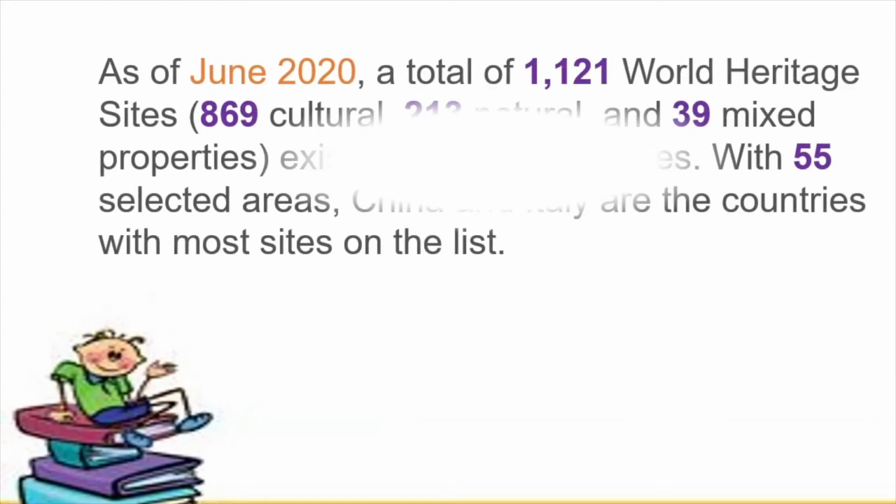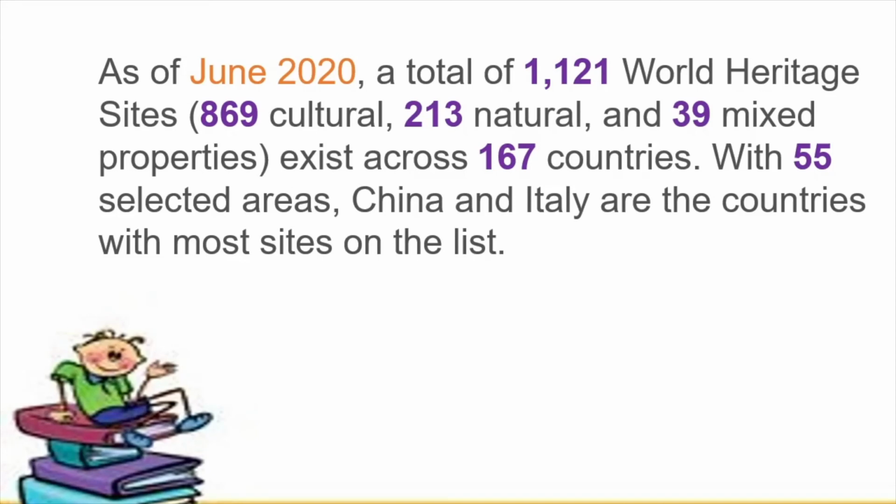Now children, the information which is given in your textbook is as of 2009. Okay, so if you have your textbooks in your hand, open page number 161. In your textbook, you will see that the information is given as of 2009. There were 890 World Heritage Sites located in 148 countries. 689 of these sites are cultural, and they include places like the Sydney Opera House, etc. So that information is available for you in the textbook.